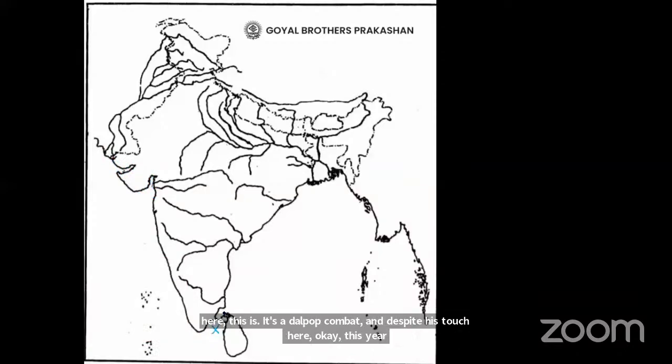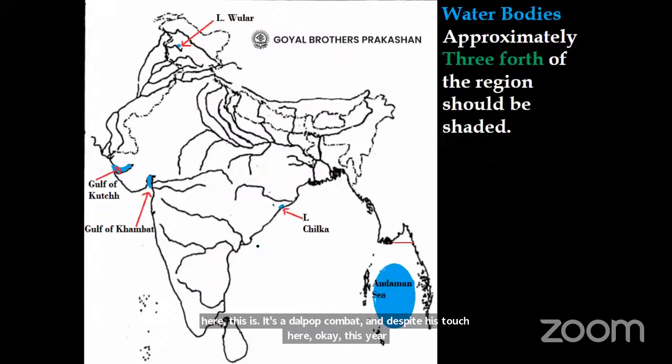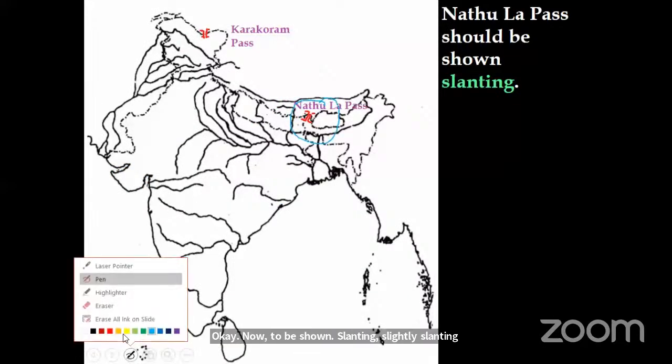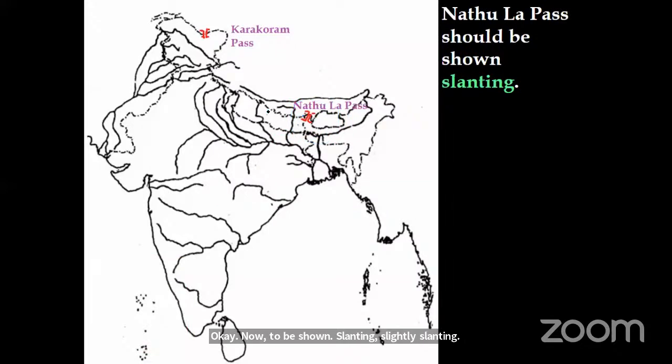Gulf of Mannar is not in syllabus. Then Palk Strait is also not in syllabus. Now Nathula Pass to be shown slanting, slightly slanting. Not horizontal, it should be shown slanting.